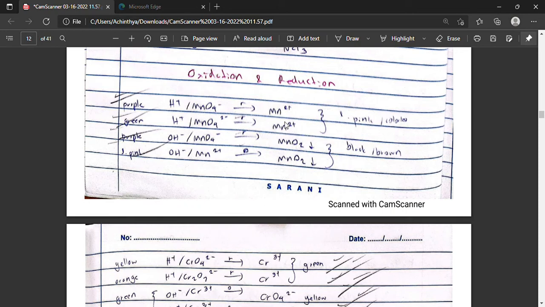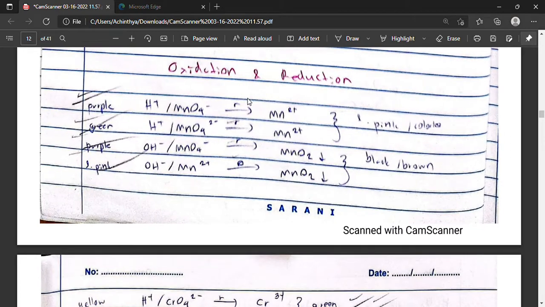Now let's talk about oxidation and reduction. That is to say, we are going to talk about oxidizing and reducing agents. We are not exactly going to talk about balancing redox reactions, however, but we will explore the reagents.